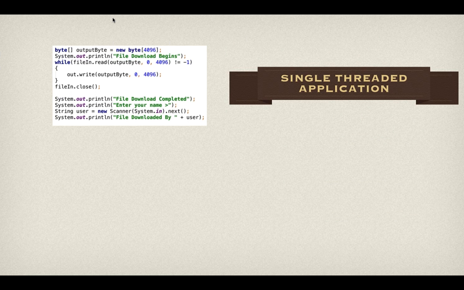If we have to do it like this, how do we do it? We write a while loop, and the while loop will be downloading a certain file, and every second or so, it has to check if the user has clicked on the button or not, which is quite inefficient. So writing that kind of program is a little more complicated. The Java concurrency API actually helps us write these kinds of programs pretty easily.